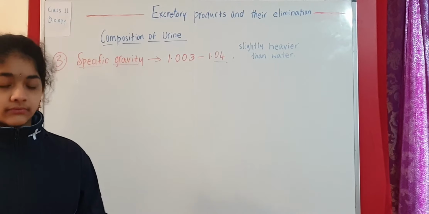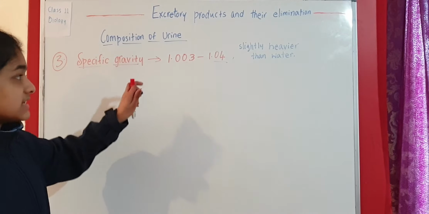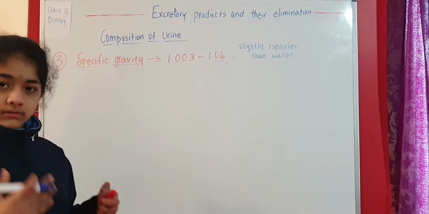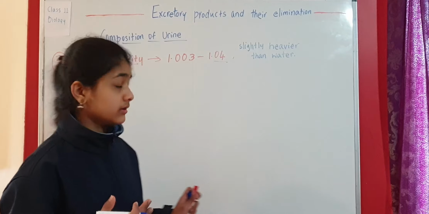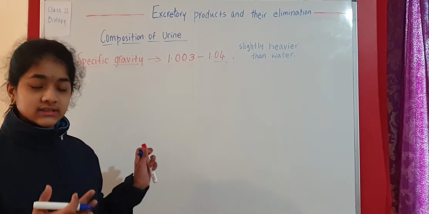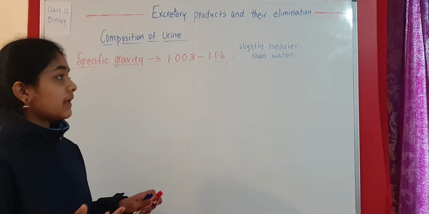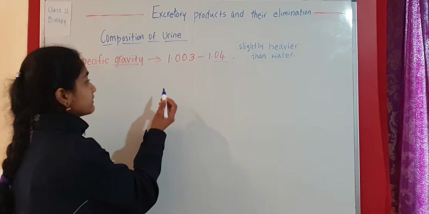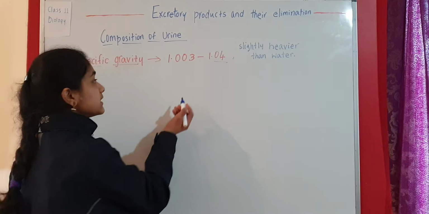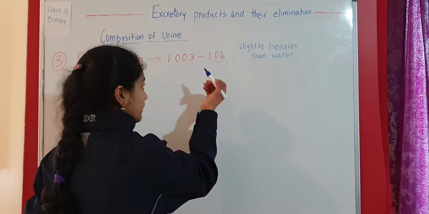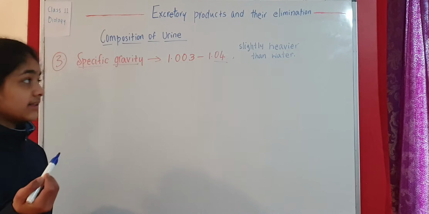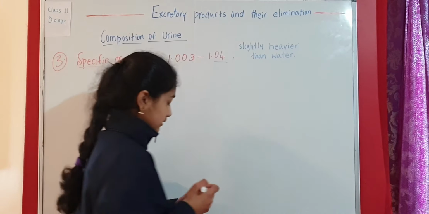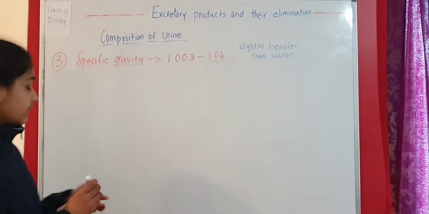The fluids that have specific gravity less than 1 are lighter than water. The fluids whose specific gravity is more than 1 are slightly heavier than water. Here we are talking about urine. The specific gravity of urine is 1.003 to 1.04, which means it is greater than 1. So that's why we know that it is slightly heavier than water. This is about the specific gravity.